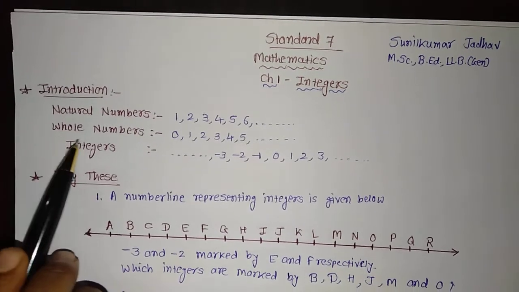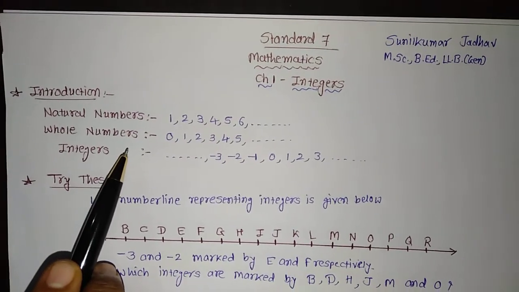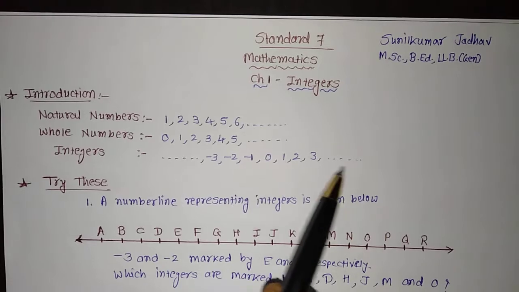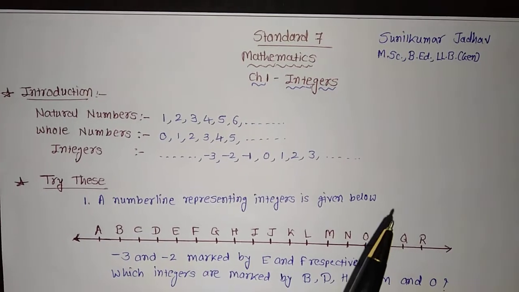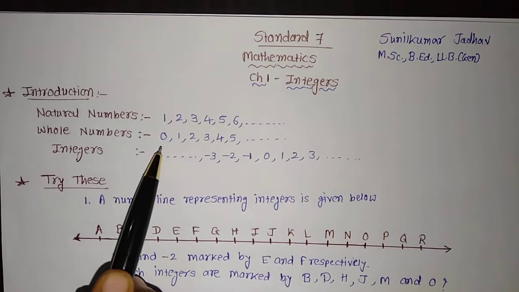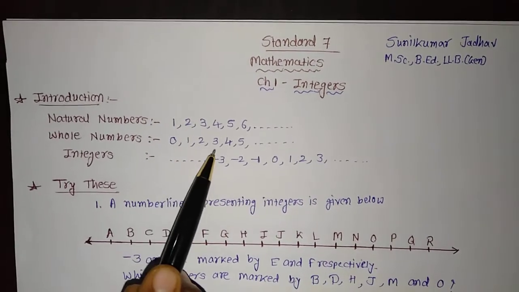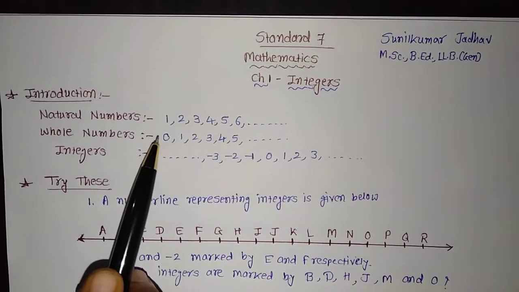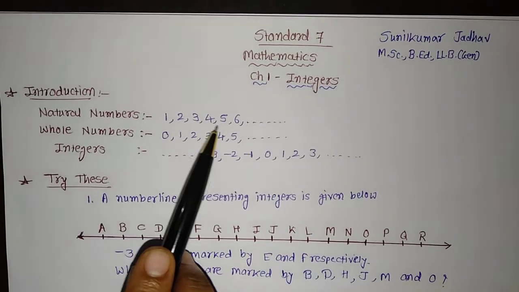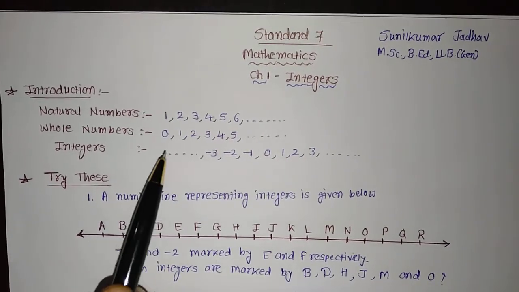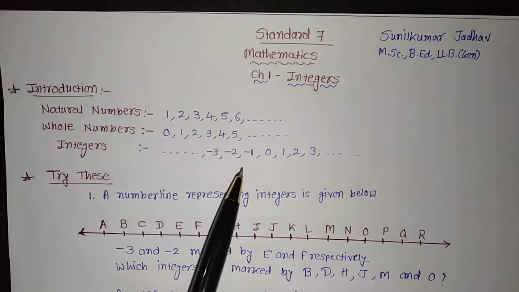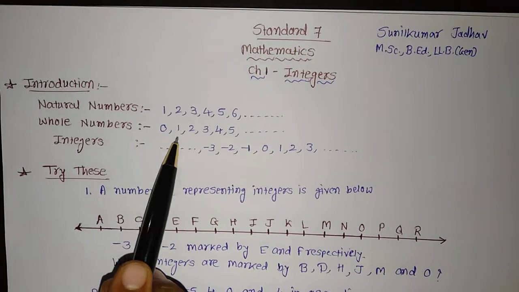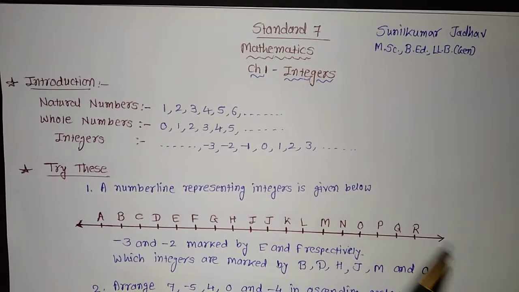Then afterwards you have learned about whole numbers. What do you mean by whole numbers? Whole numbers include all the natural numbers 1, 2, 3, 4, 5, 6, 7 up to infinity, and one more number is added, that is 0. So it is 0, 1, 2, 3, 4, 5 up to infinity. This is the difference between natural numbers and whole numbers: natural numbers are 1, 2, 3, 4, 5, 6 up to infinity, while whole numbers include all of these, and in addition 0 is also included. So whole numbers are 0, 1, 2, 3, 4, 5, 6, 7, 8, 9, 10 up to infinity.